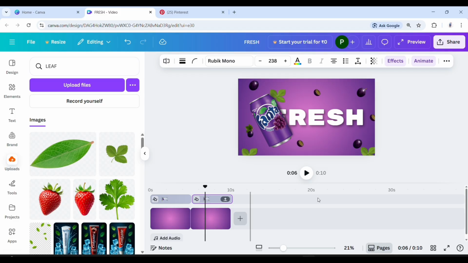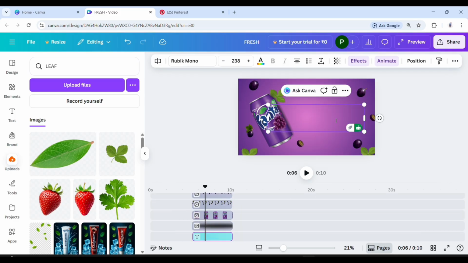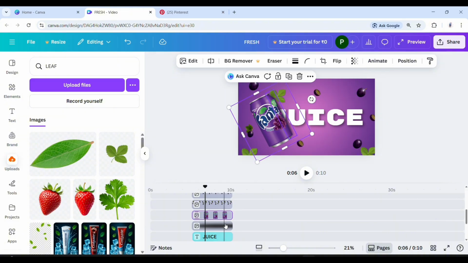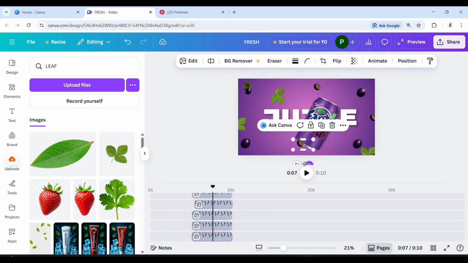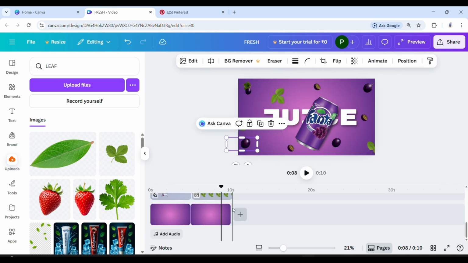Now create some small changes like rotate the can a little more and change the text. I change the text to juice and put the text behind the can. Now rotate the can a little more and change the grape positions.